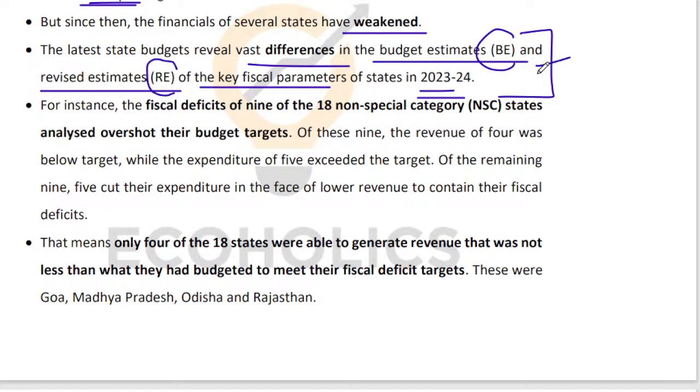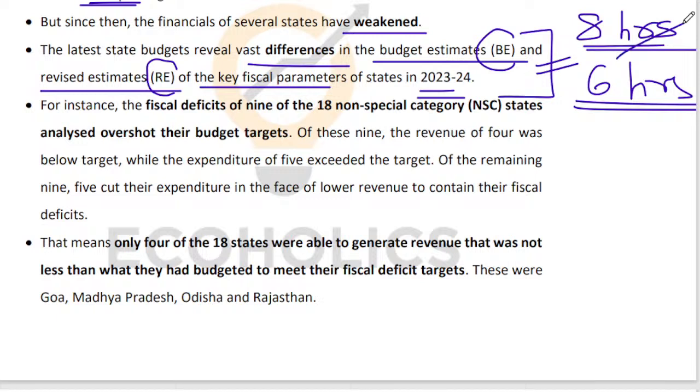Let's say that today is a day of, let's say, holiday, and you are an aspirant and you decide that you will make most productive utilization of this day in terms of academics and studies. So you earmark 8 hours of study up till 6 p.m. so that after 6 p.m. you can participate in festivities. But at 6 p.m. when you do a stock taking, you realize that instead of achieving the target of 8 hours, you have achieved only 6 hours. So what is it that you had budgeted? You had budgeted 8 hours. What did you achieve? 6 hours. So your revised is less than your budgeted and the numbers are not looking good.